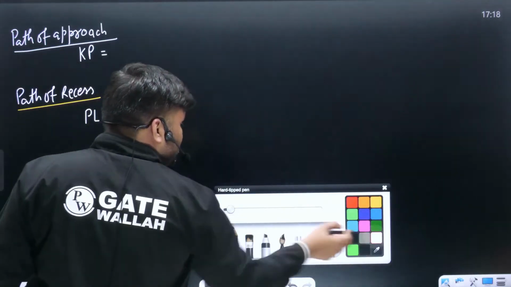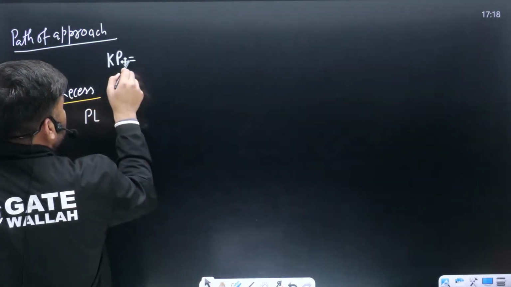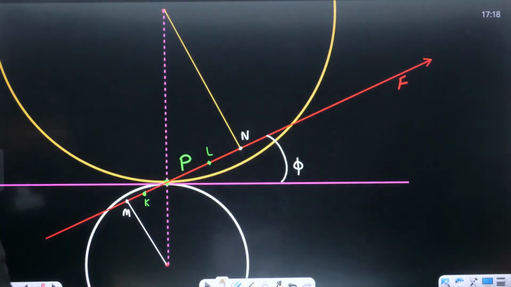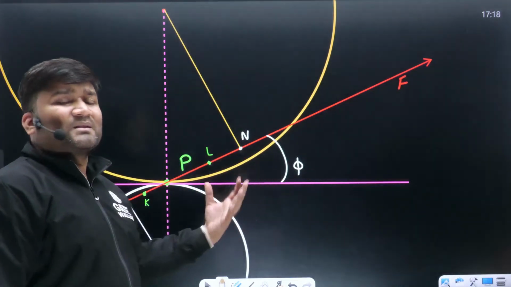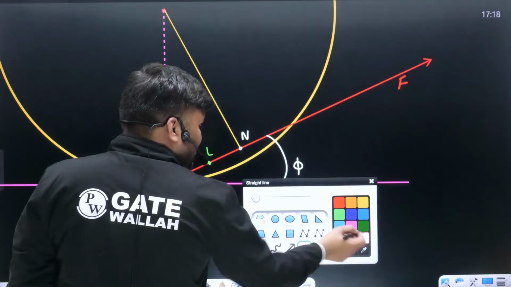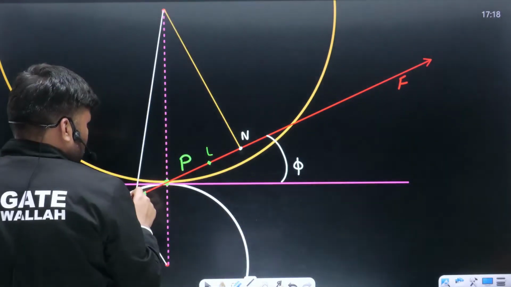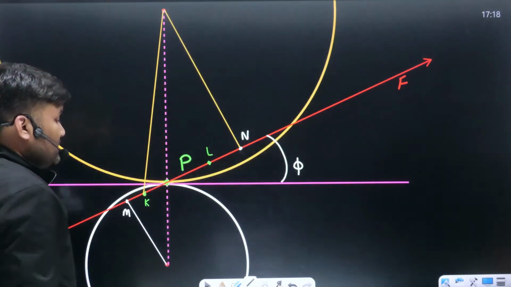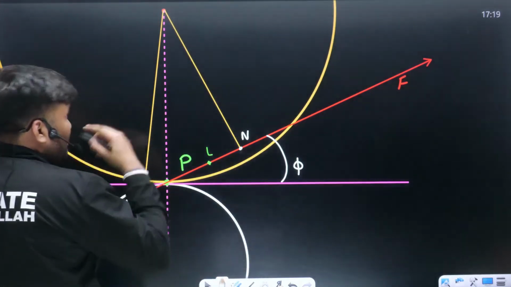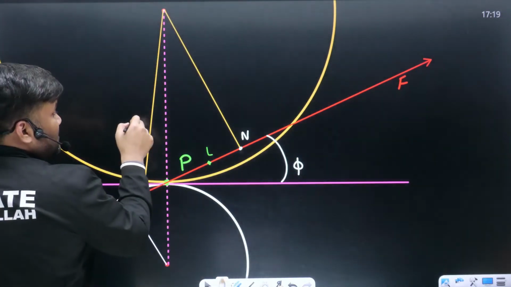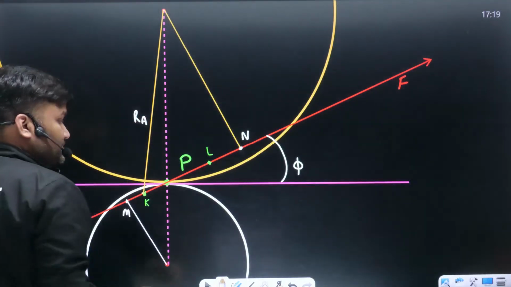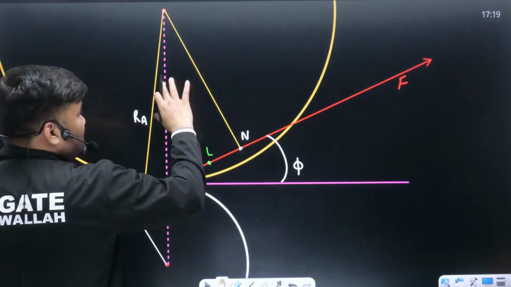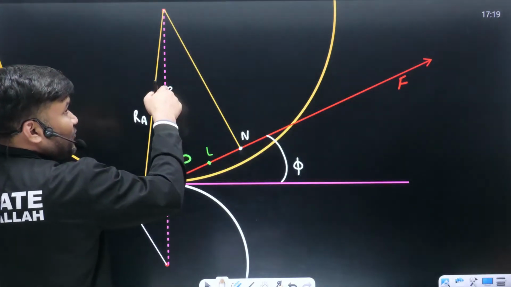The formula for KP, there are standard general formulas, and I never recommend anybody to remember these formulas. If you can draw the diagram very easily, I don't recommend anyone to remember these formulas. Suppose in the examination you have forgotten the formula. Careful. Can I write from here? What is this value? This is RA, radius of addendum circle of gear. Right? What is this value? This is capital R, radius of pitch circle of gear.